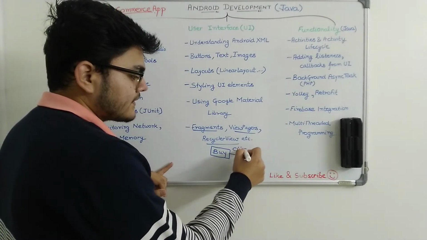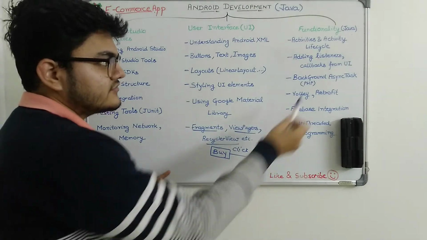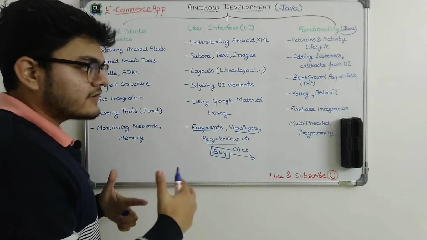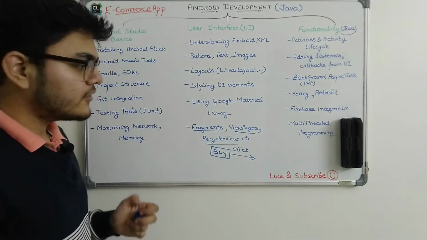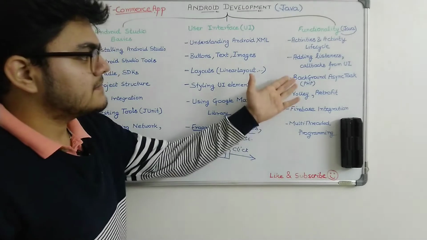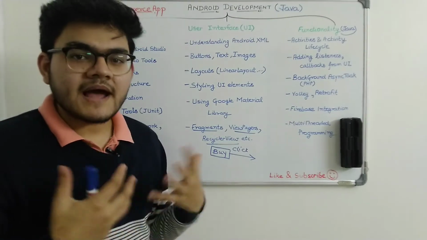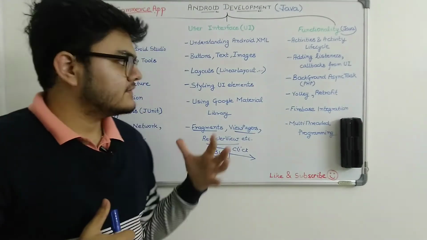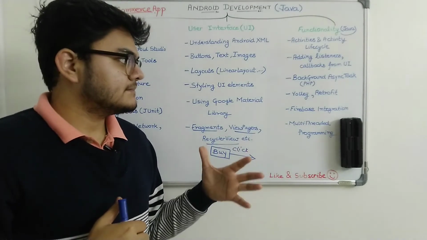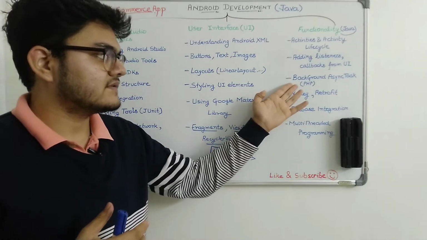That is part of the functionality, and basically Java programming is used to add functionality to the UI or to perform some other features like background async tasks, for example if you want to send some background request, like a GET request or some HTTP request.